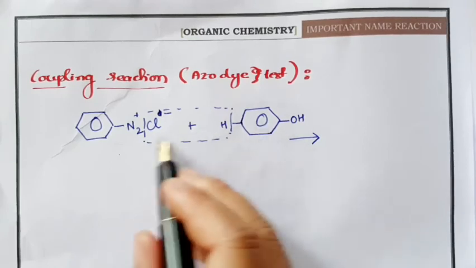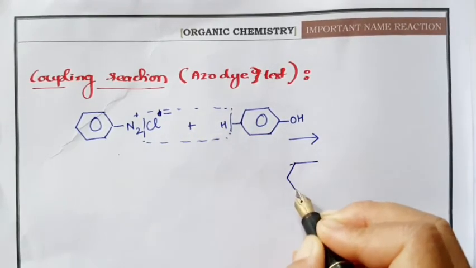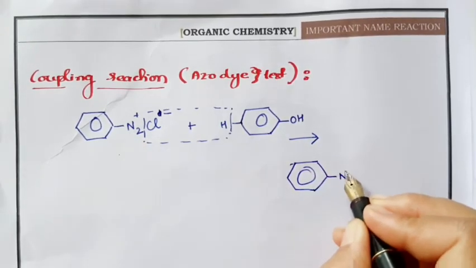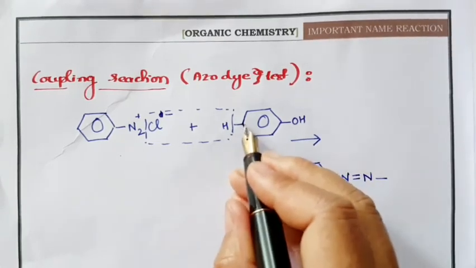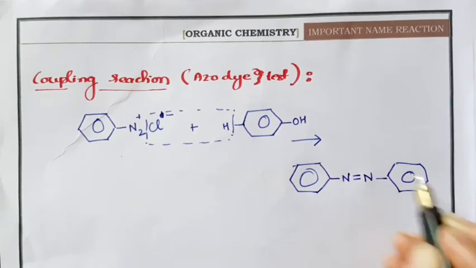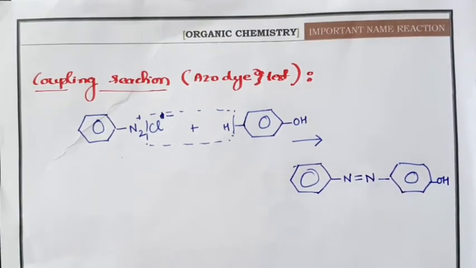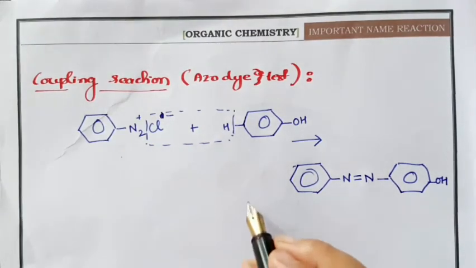So we get a benzene ring, then N double bond N, and it will form a bond at the para position of phenol, with OH. So this is the product when diazonium salt is treated with phenol.